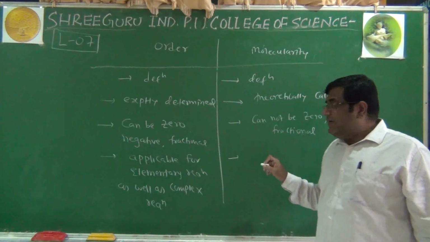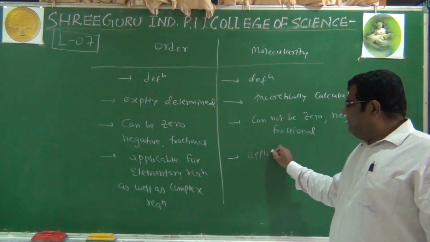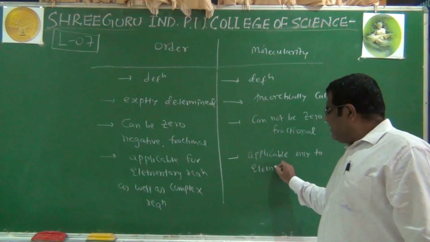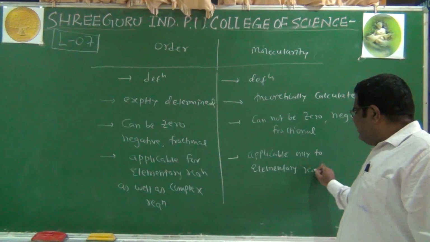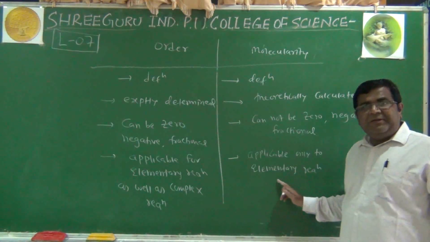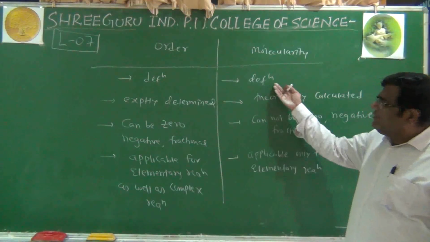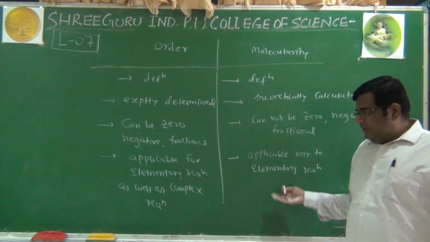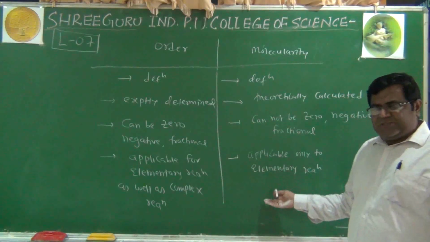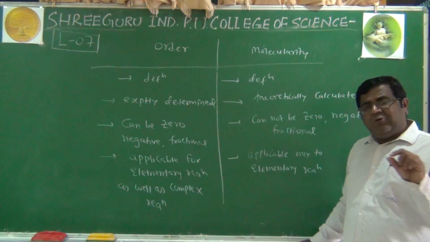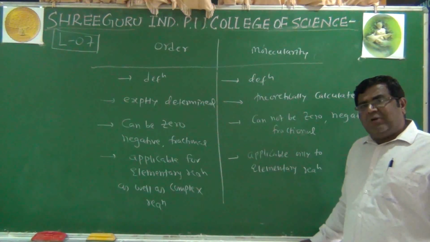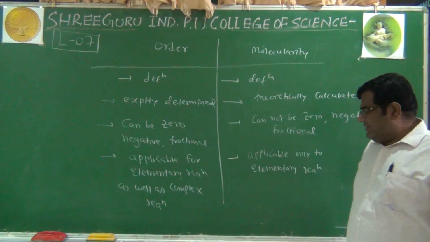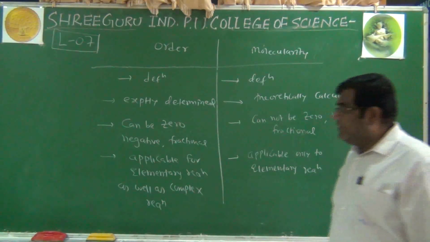But this molecularity concept is applicable only to the elementary reaction, because the definition itself has the keyword elementary reaction. And I have told you also, in the mechanism of decomposition of hydrogen peroxide, that if we consider the overall reaction 2H2O2, that is not the molecularity of that, because it is not that 2 H2O2 molecules have collided simultaneously. So it is applicable only to the elementary reaction.